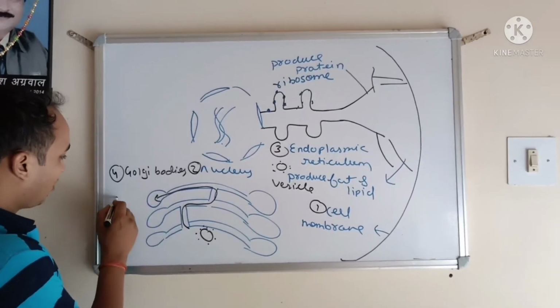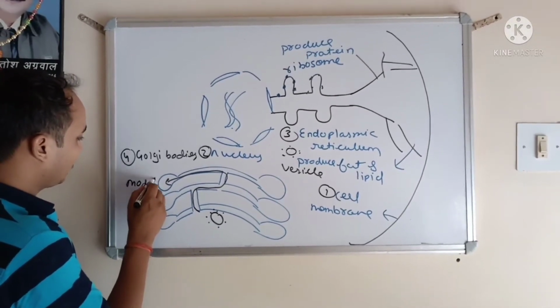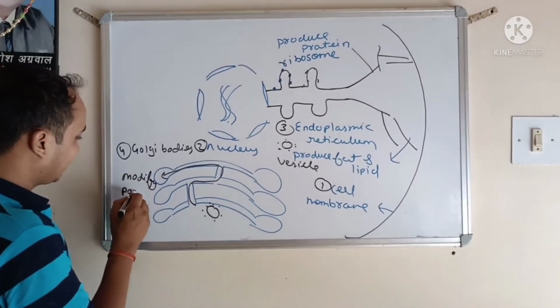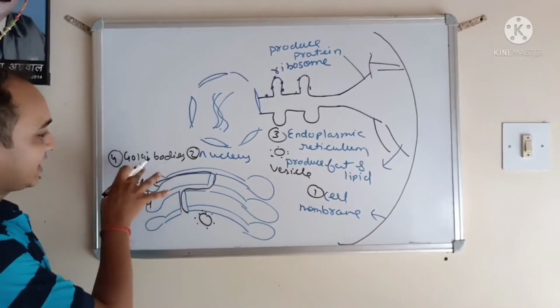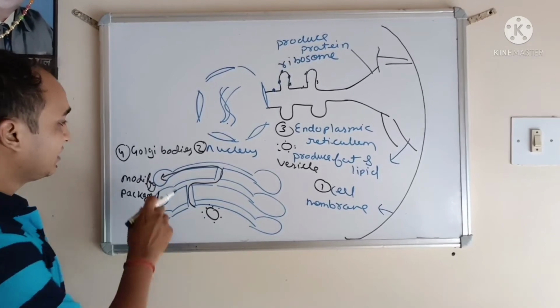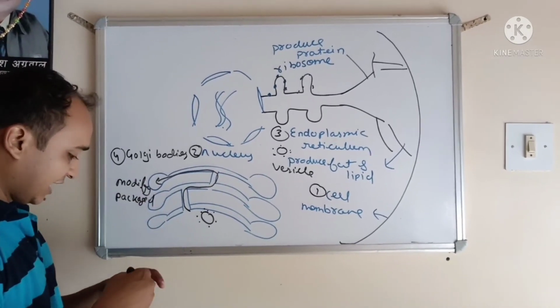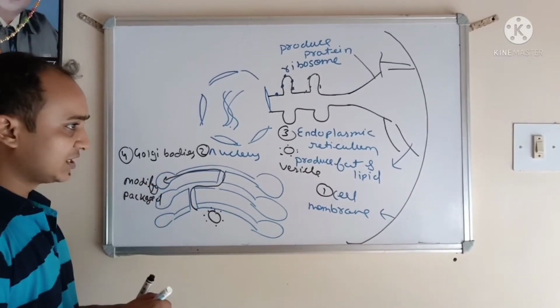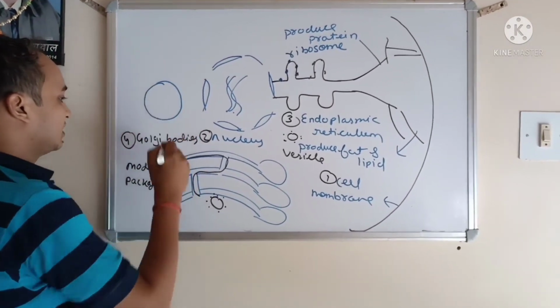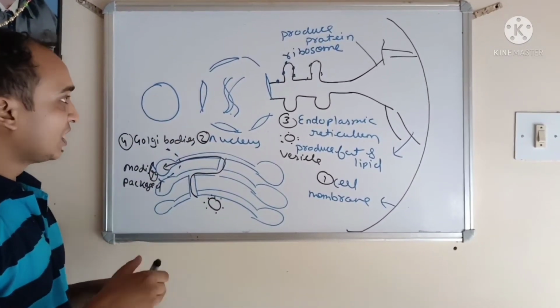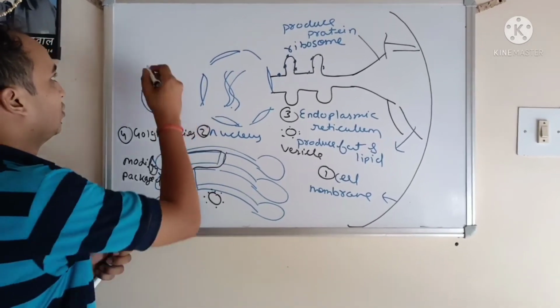During this they get modified, and they get packaged also. And after some time, when they get stored in this bulging part, this bulging part separates out. And this is known as vacuole.